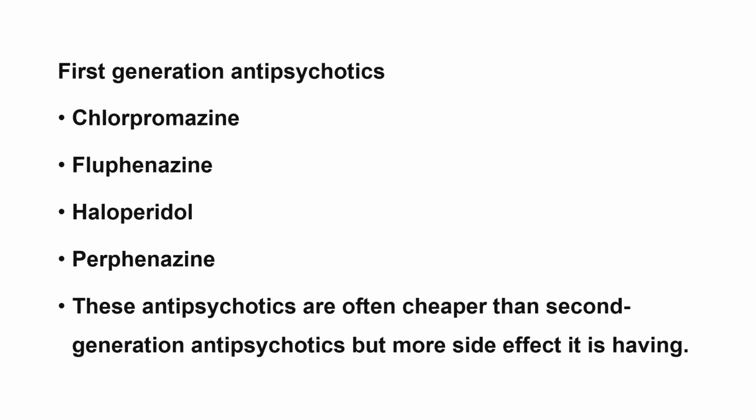But in some cases, if the schizophrenia is very severe and long lasting, like a very old schizophrenia that was diagnosed at a very late stage, in that case we will give first generation antipsychotics like chlorpromazine, fluphenazine, haloperidol, etc. But first generation antipsychotics have more side effects compared to second generation antipsychotics.